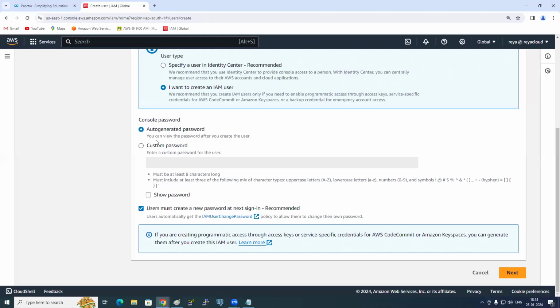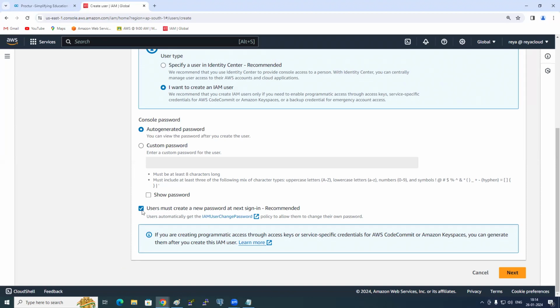No. For that reason, what we do is we select this: User must create a new password at the next sign in. Whenever Sonali opens the AWS console, she will log in with the password that I have given, and she will be forced to change the password. Once she changes the password, do I know the password? No. So in real time, we need to check yes.